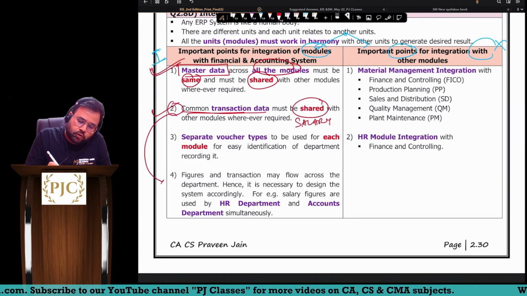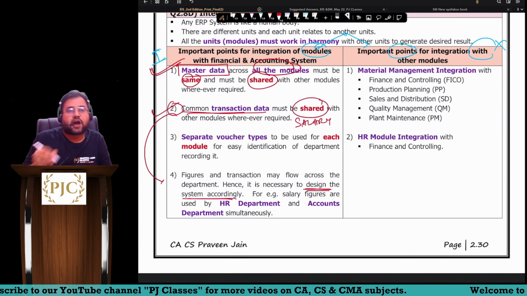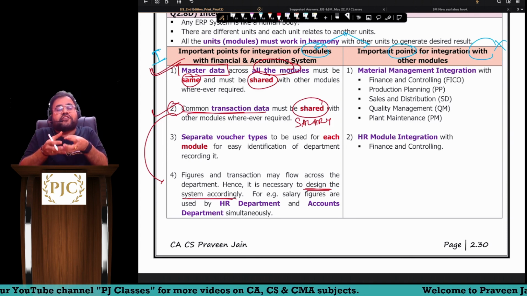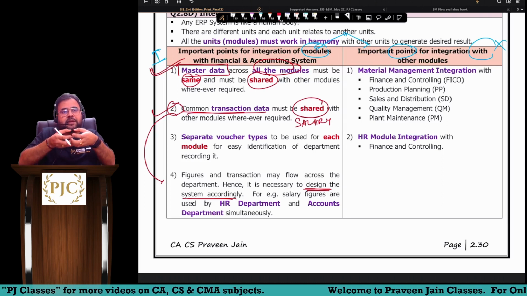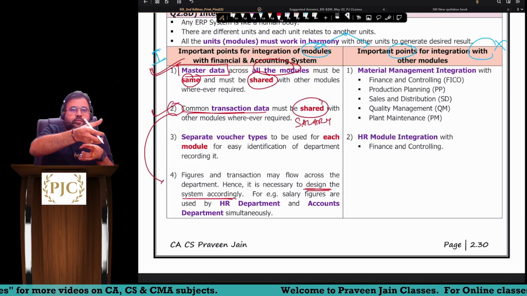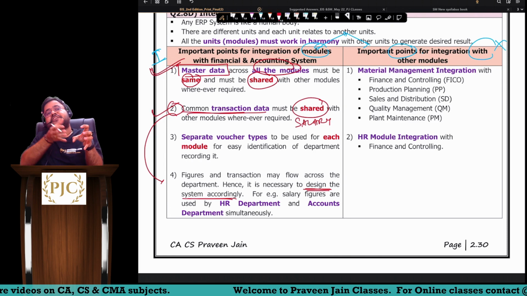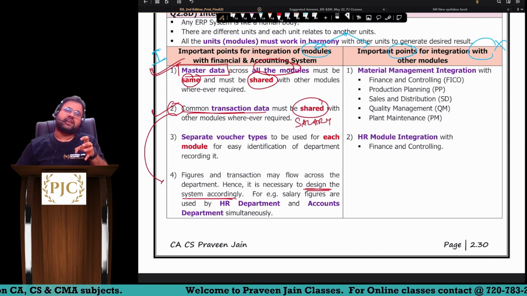That is possible only if you design the system accordingly. So the flow of information should be such that if an HR manager is making an entry in the HR module, automatically that entry is also reflected in the finance and accounting module.